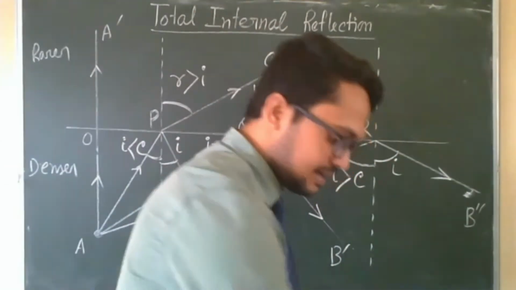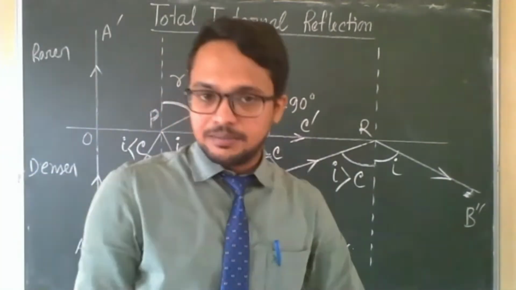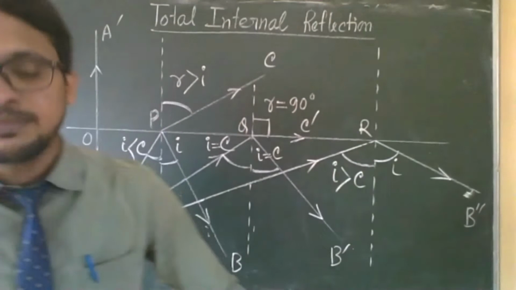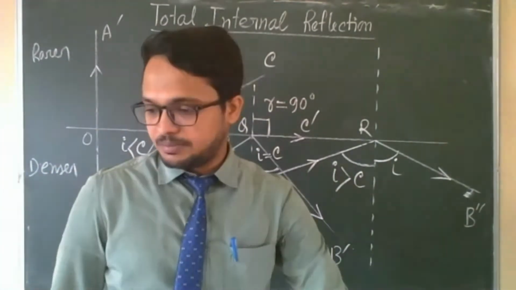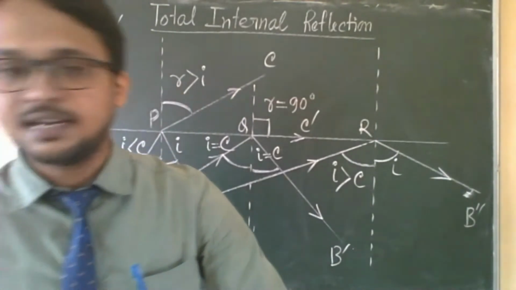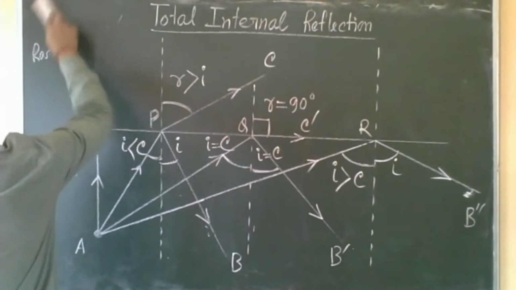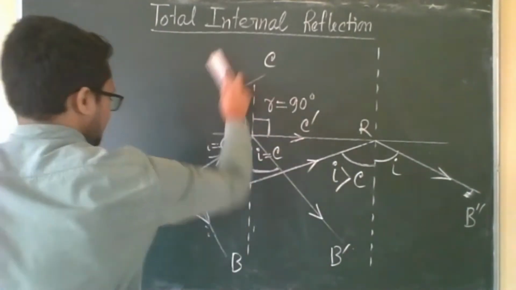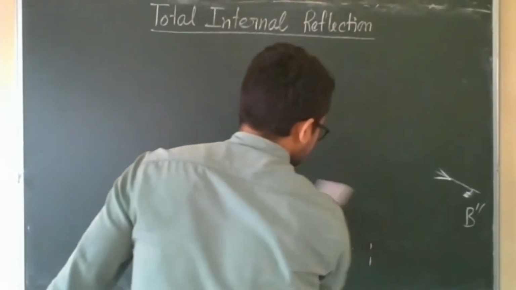Clear? Now come to the next thing, total internal reflection in a prism. We'll discuss the first diagram, that is, to deviate a ray of light through 90 degree. You all practice the diagrams, very important, because from this chapter you will not get much numerical.